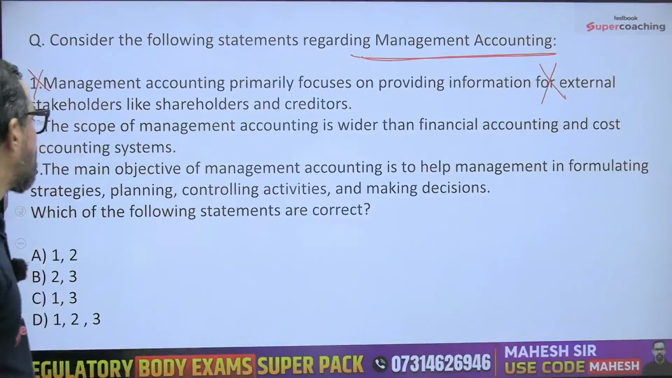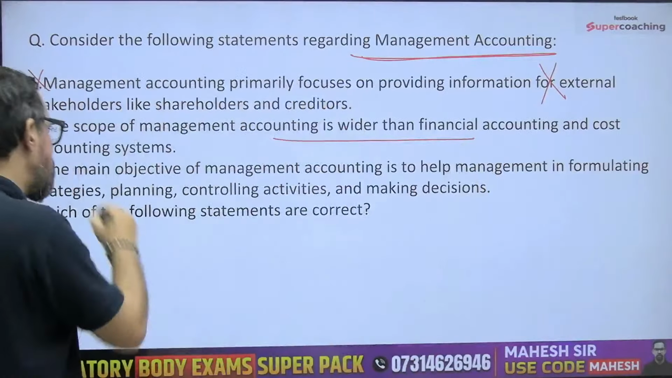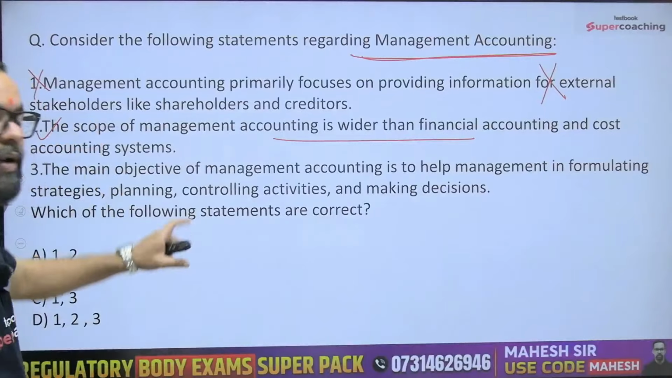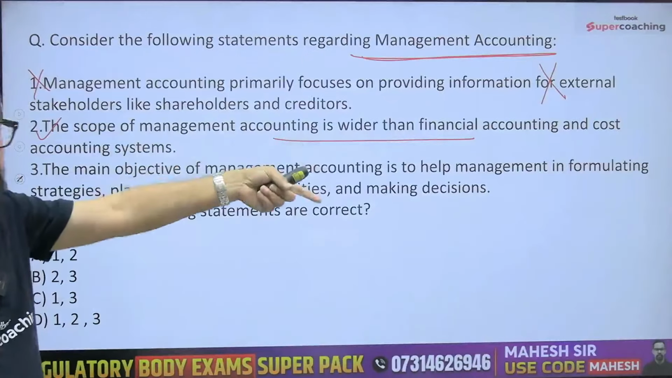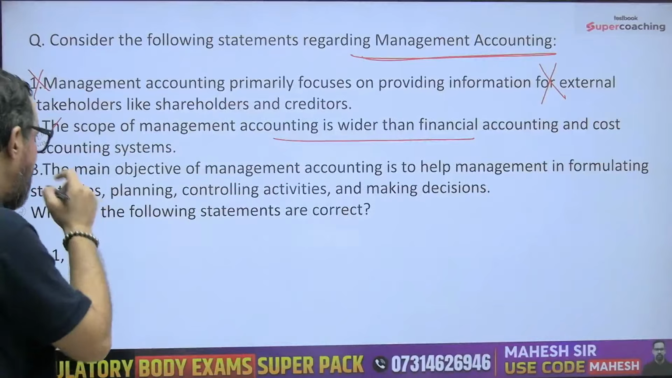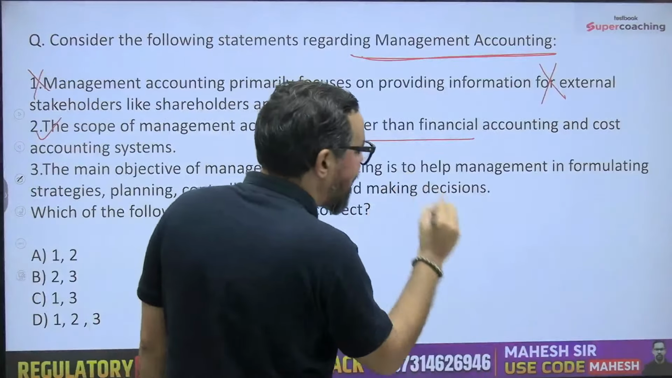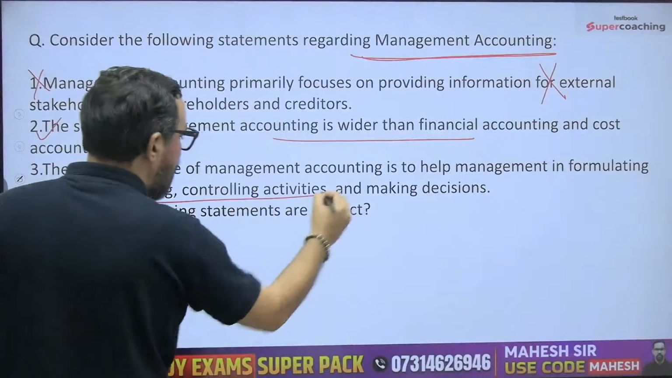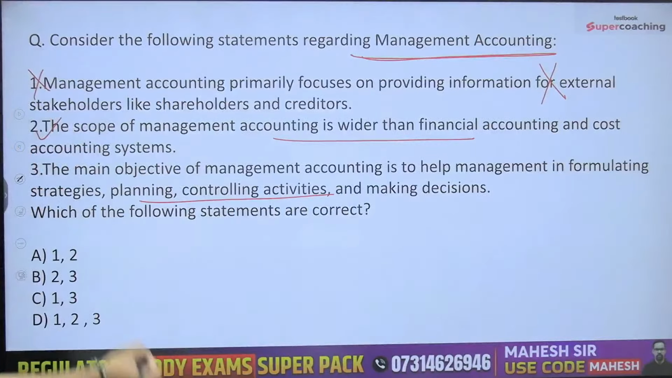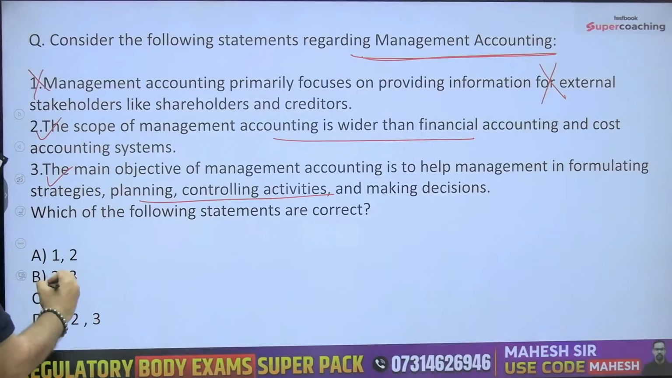The scope of management accounting is wider than financial accounting and cost accounting. Yes, 100%, because it is using financial and cost accounting as a tool to make decisions. Yes, 100% true. The main objective of management accounting is to help management in formulating strategies, planning, controlling activities and making decisions, 100% true. So 2 and 3 are correct, which means option B will be the right answer for this particular one.